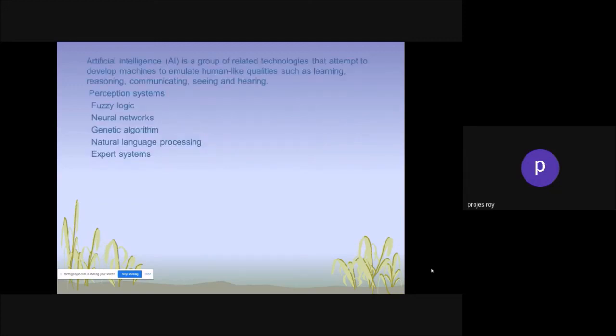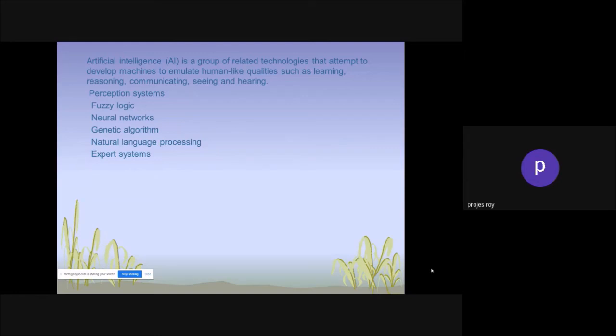Now, how does it work? It's basically a concept. But how could you understand all those things? This artificial intelligence uses fuzzy logic, neural networks, genetic algorithms, natural language processing, and expert systems.